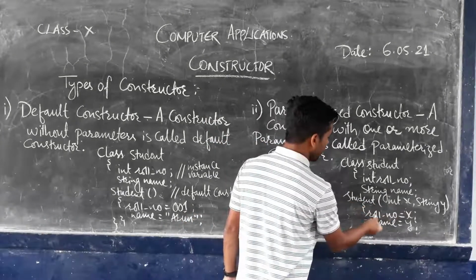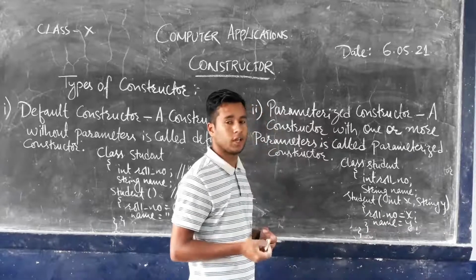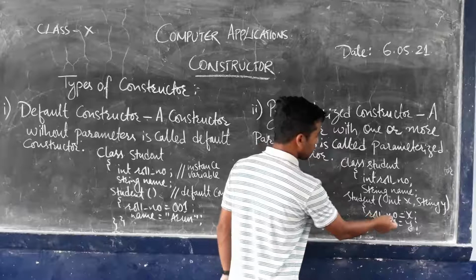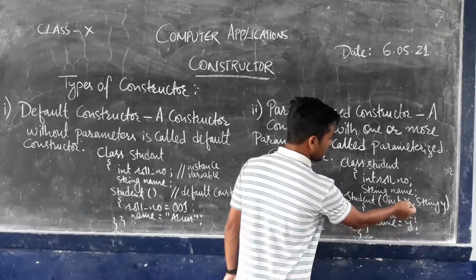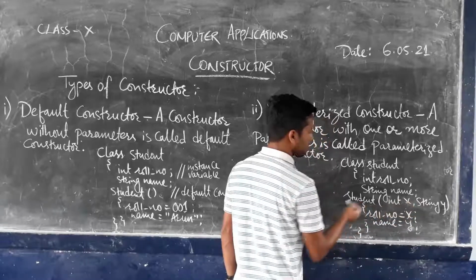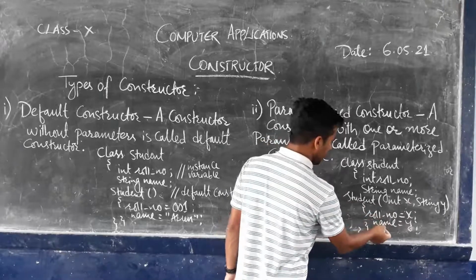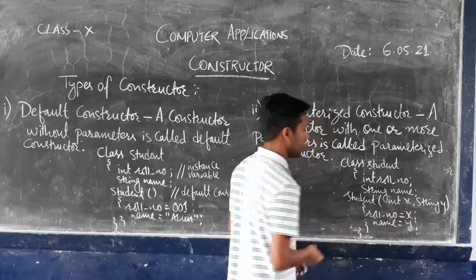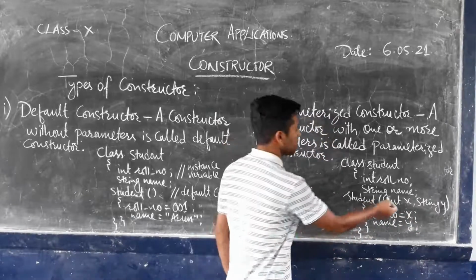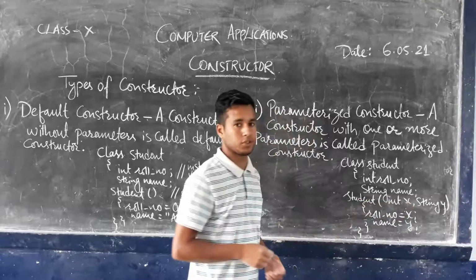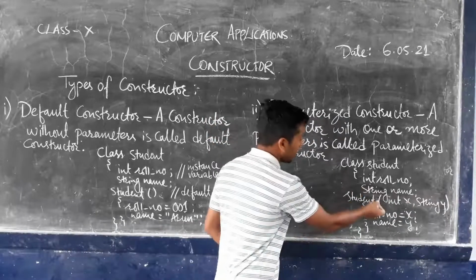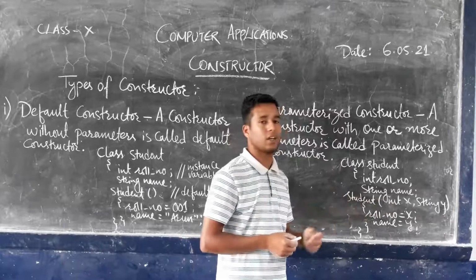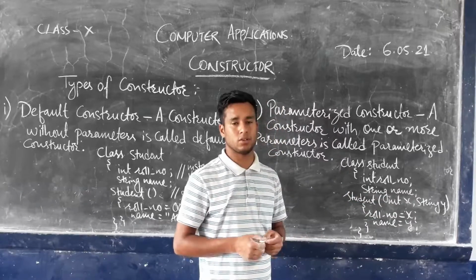After that, the initialization of the instance variables has been done just below the constructor, that is rollNumber equals x. x is mentioned here as the parameter in the constructor line. And another variable mentioned is name equals y. So initialization has been done according to the parameters mentioned in the constructor portion. This is how we can mention the parameters inside the bracket, and that is called a parameterized constructor.